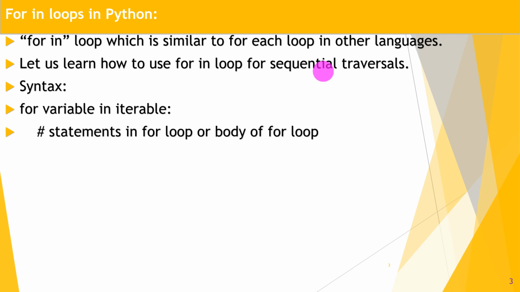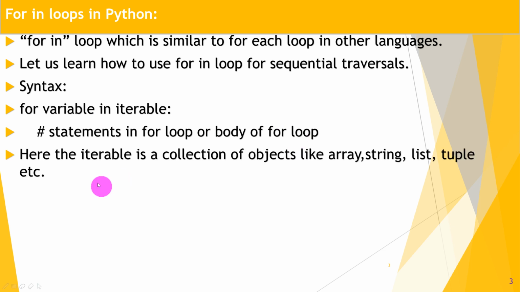The syntax is: for variable name in iterable, colon, then the statements in the for loop or body of the for loop. The first value of this iterable comes into the variable, and we make iterations or whatever manipulation on that variable in the body of the for loop.